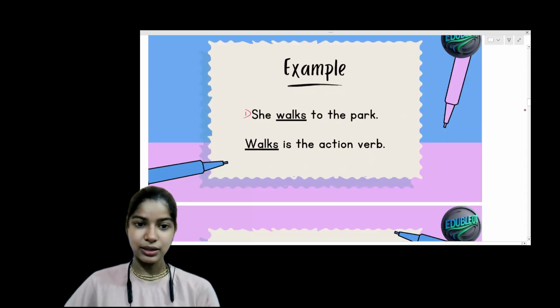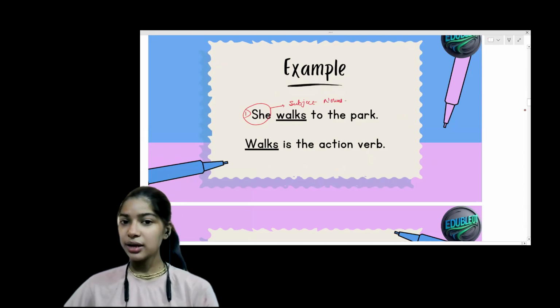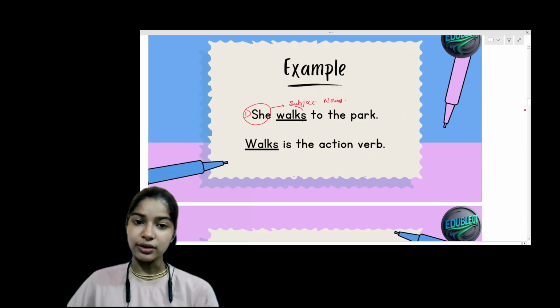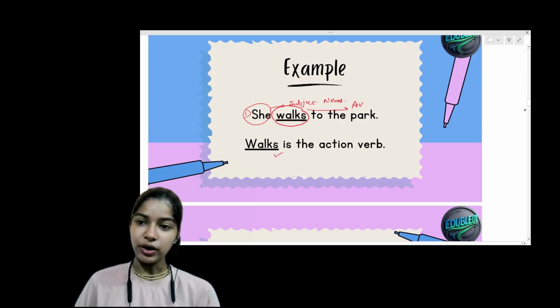Now let's move on to some examples. The first example is, she walks to the park. So she here is the subject, right kids? She here is the subject noun. And what is the action happening? Somebody is walking. The subject is walking. So walks is the example of an action verb, as we can see over here.